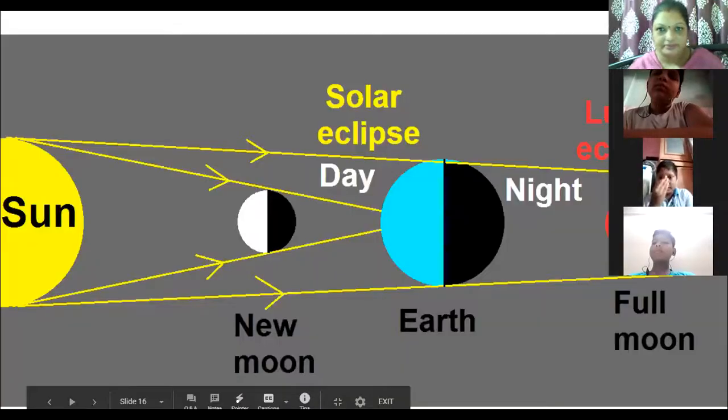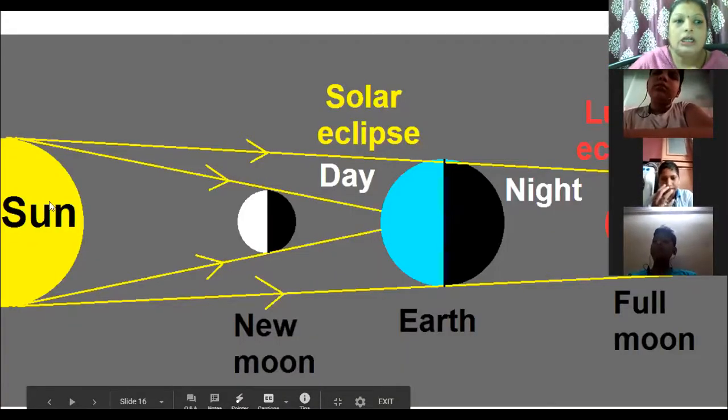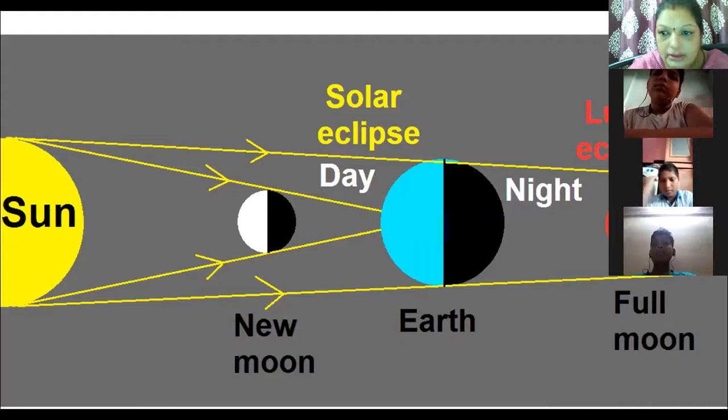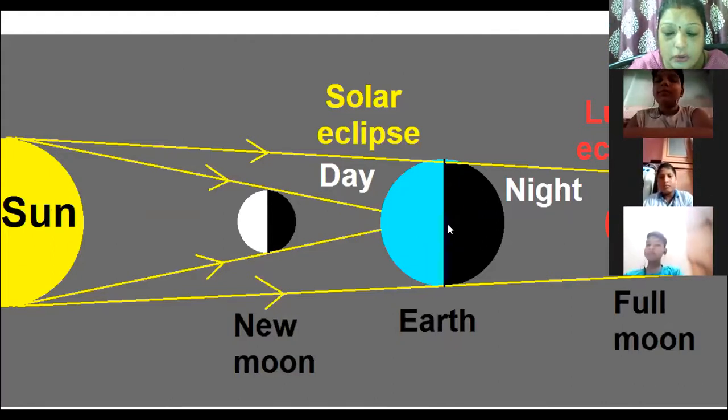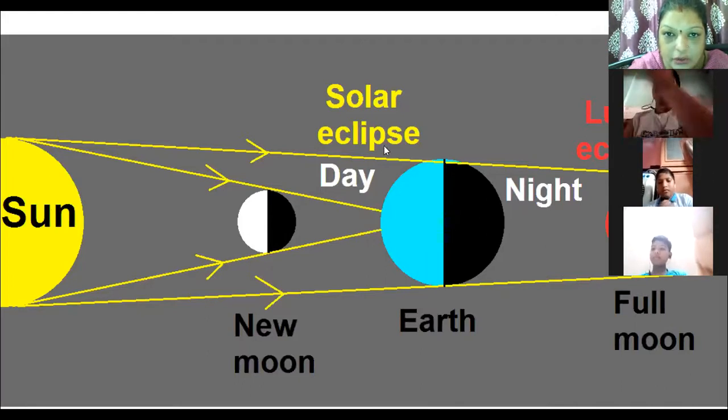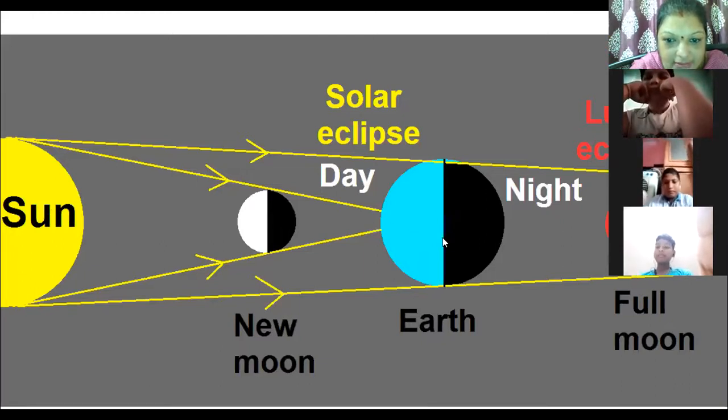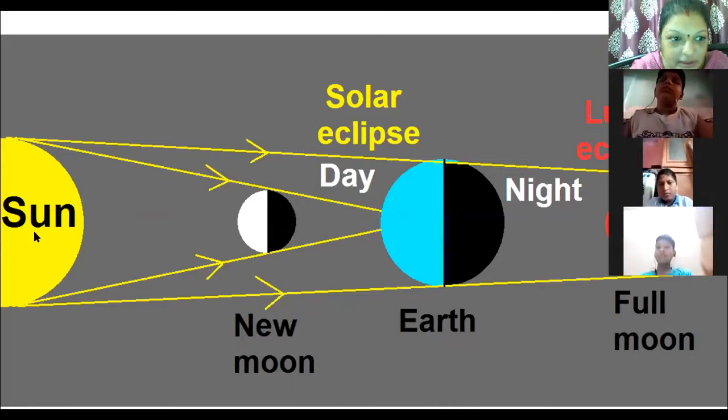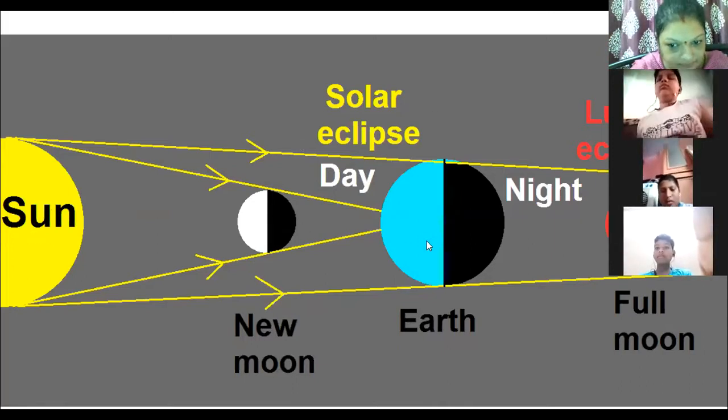So we were here. Sun, the earth, and the moon. What happens during the solar eclipse? During the solar eclipse, the moon is between the sun and the earth. Again, I'll repeat, during the solar eclipse, the moon is between the sun and the earth.